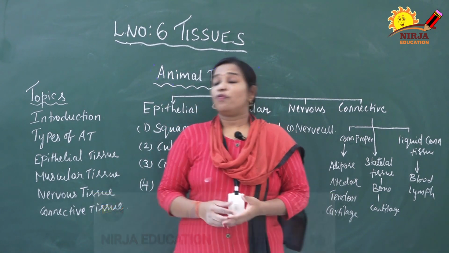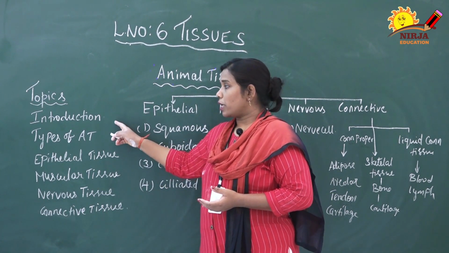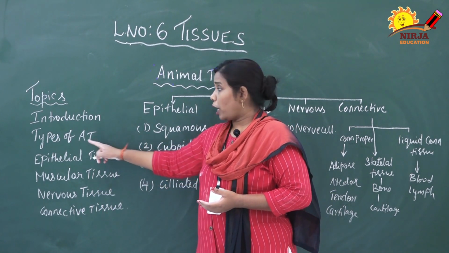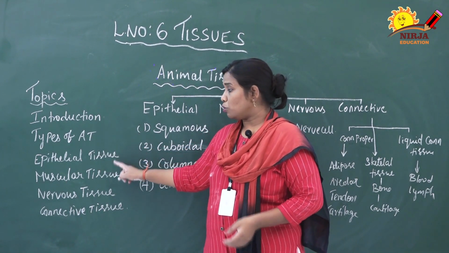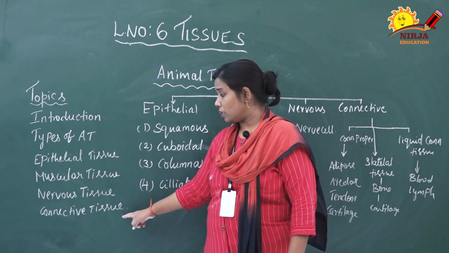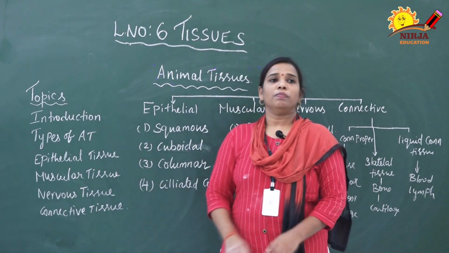Now, the topics we are going to cover in this chapter are the introduction and the types of animal tissue. There are four major types: epithelial tissue, muscular tissue, nervous tissue and connective tissue. These are the things we are going to cover in this chapter.